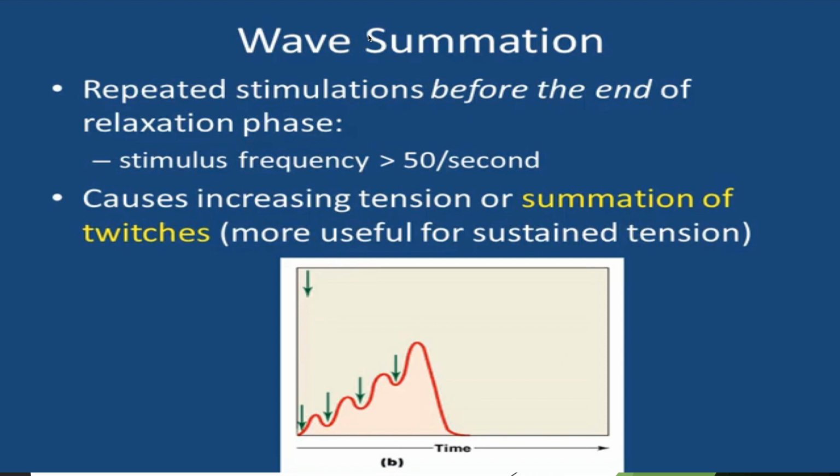Repeated stimulations before the end of the relaxation phase causes increasing muscle tension called summation of twitches or wave summation. Stimuli arrive as relaxation begins, as the muscle never fully relaxes between contractions. This causes larger contractions.